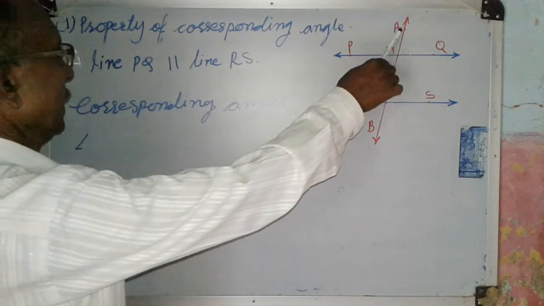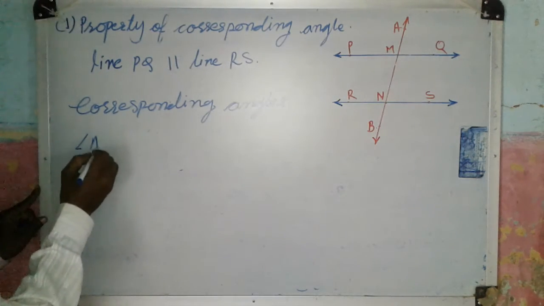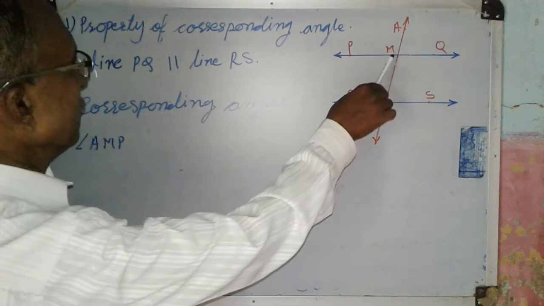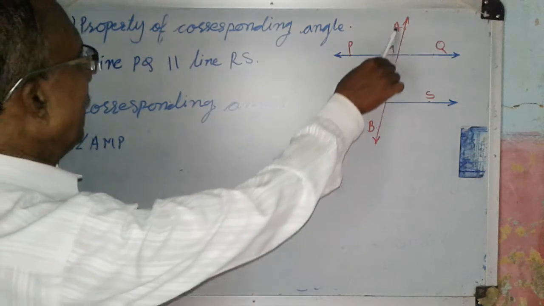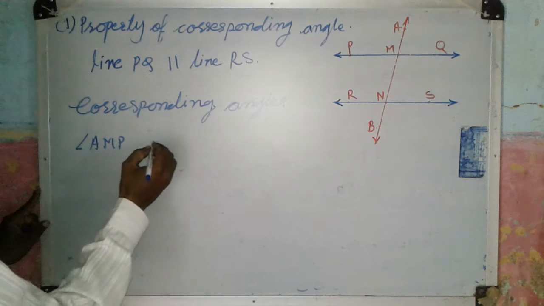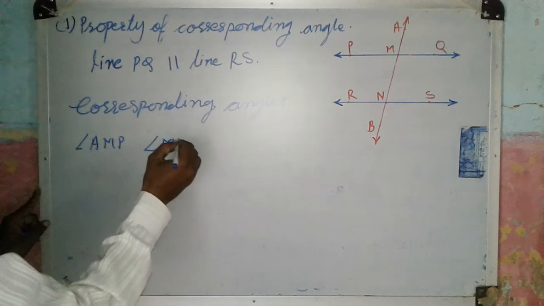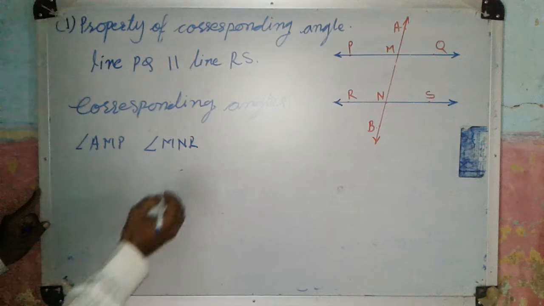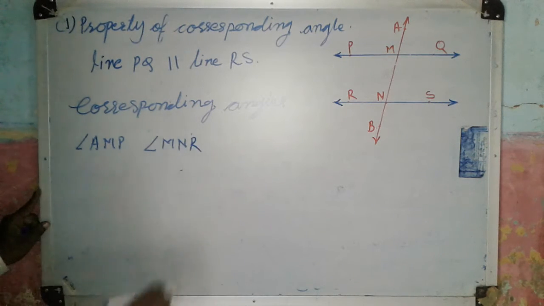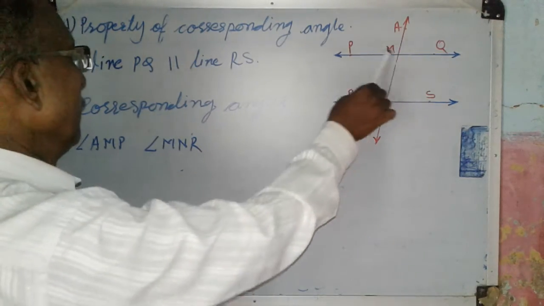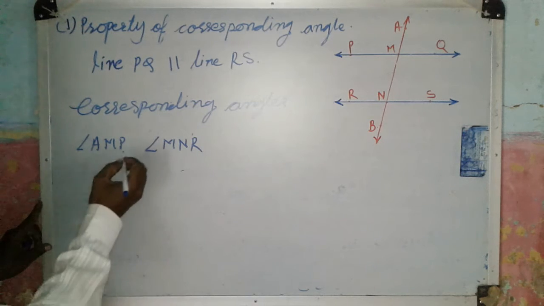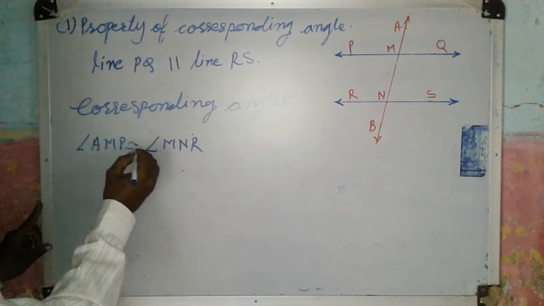Angle AMP and its corresponding angle, angle AMP and angle MNR. This is the first pair. So these angles are congruent.